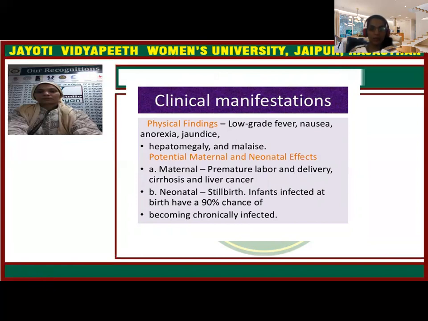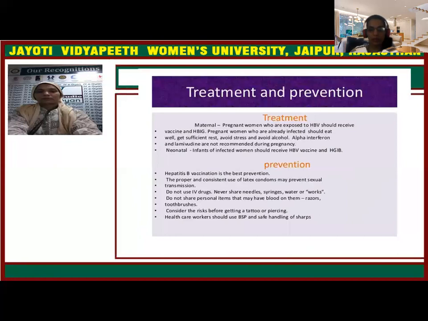Again, maternal and neonatal effects. So maternal effects: premature labor, liver cirrhosis and liver cancer. Neonatal also: liver cirrhosis and liver cancer. Chances of stillbirth are also there. So 90% of the neonates who get infected with hepatitis B congenitally will be chronically infected with this hepatitis B for the whole life.